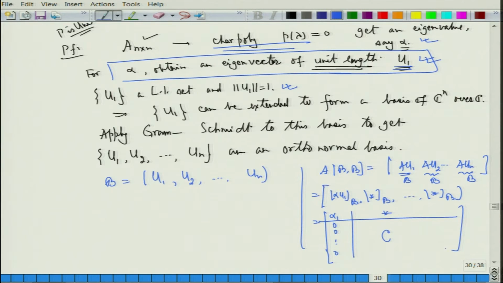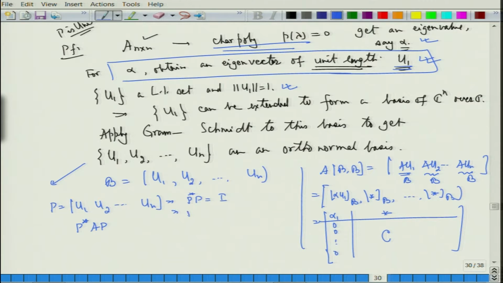This is one way of understanding it. The other way is to look at, as I said, P as u1, u2, up to un, fine. Let us look at P star A P. P star P is the identity, fine.